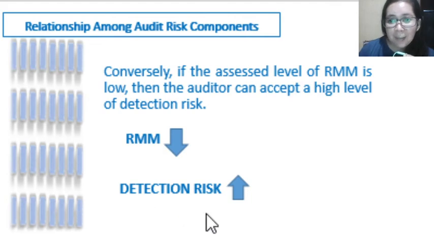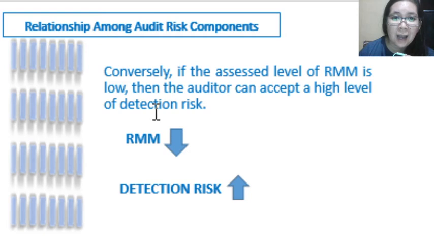So meaning if there is less inherent risk and the controls are effective, the auditor will perform substantive tests without further audit procedures, because these are already considered to be effective.